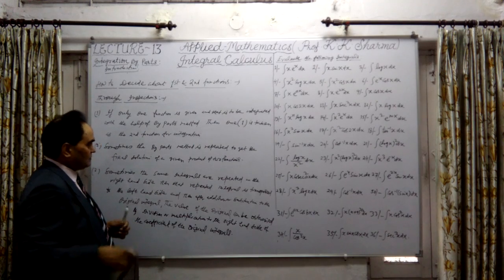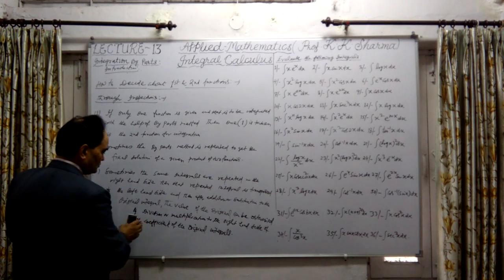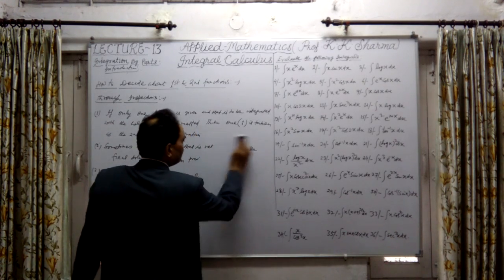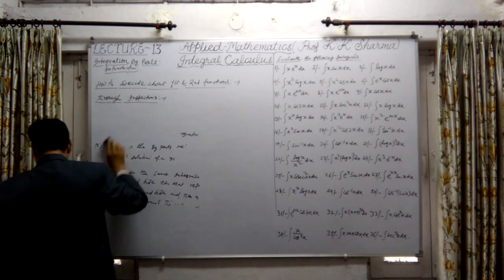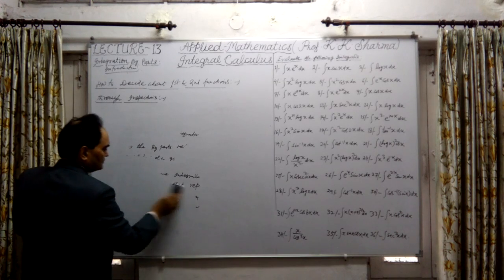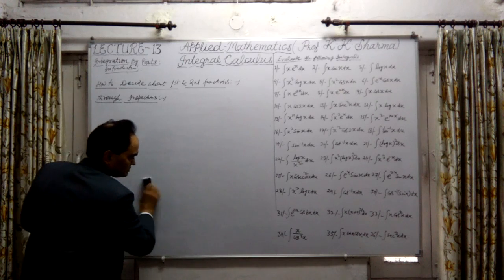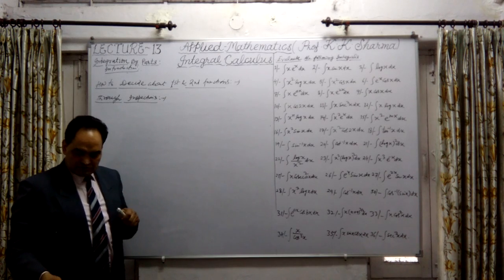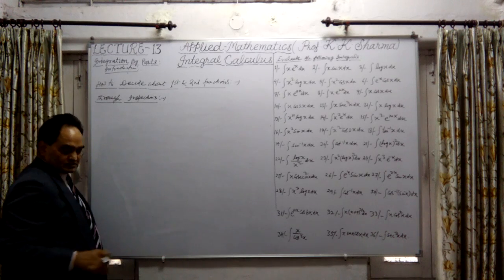Now, let me write here: given integral is to be integrated with the help of the by parts method. So one is considered. Now let me talk about how these functions are to be considered, first and second function, which I have already discussed. That formula is applied, and we can find first and second function here. So there are three methods here, through inspection or through formula. Through inspection we have discussed.